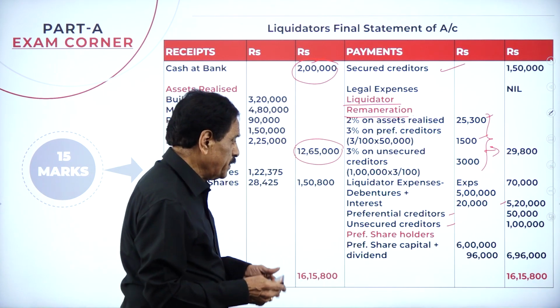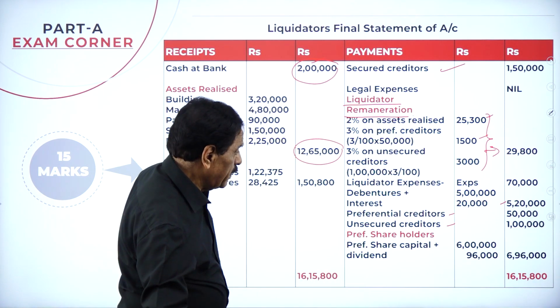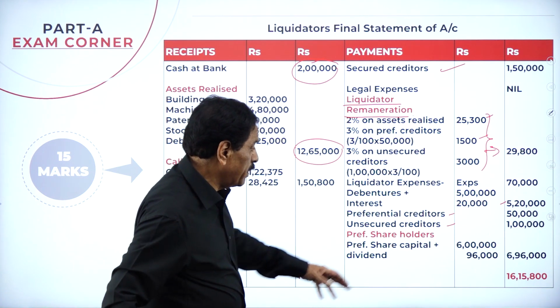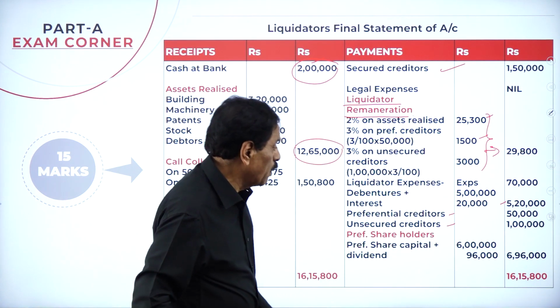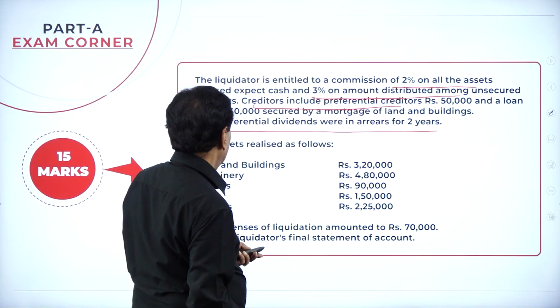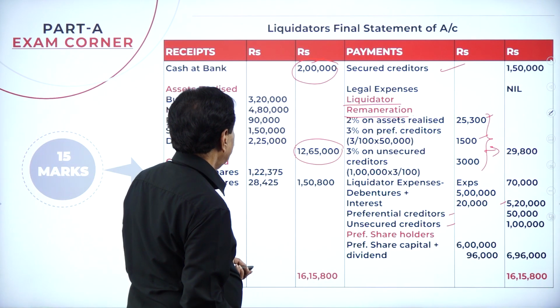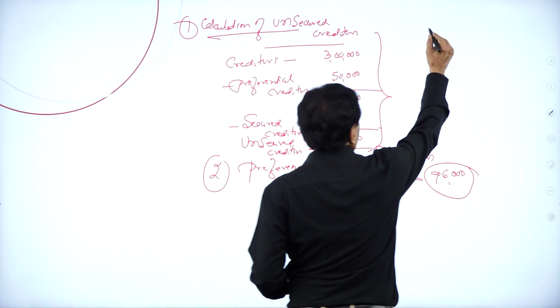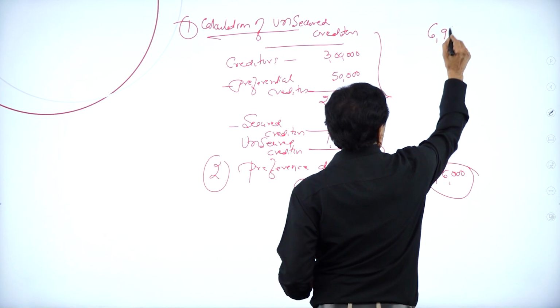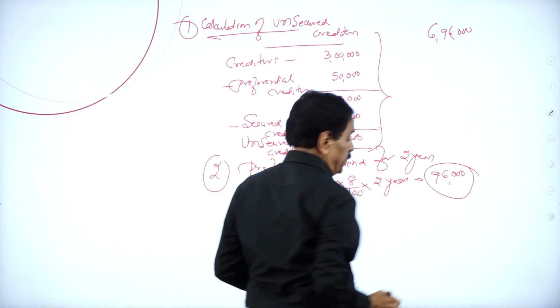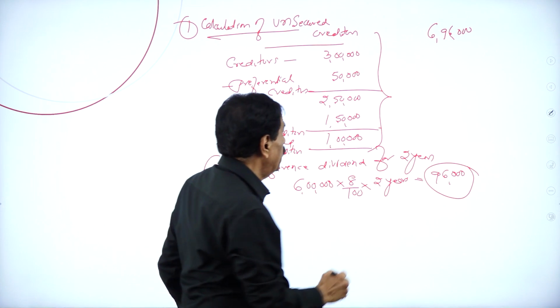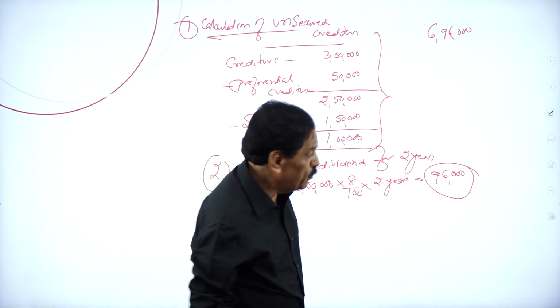So 5 lakh 45,200 is there, but how much money do we have to pay? 6 lakh 96,000 you have to pay, to whom? Preferential creditor. How much is available? 5 lakh 45,200.